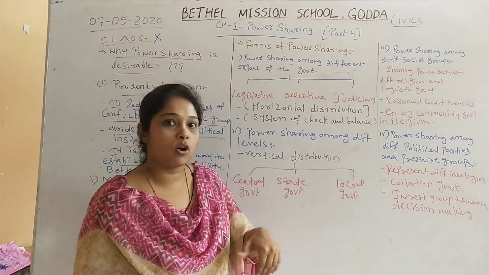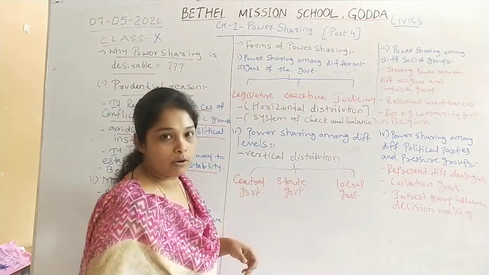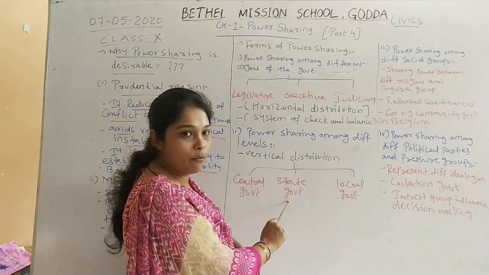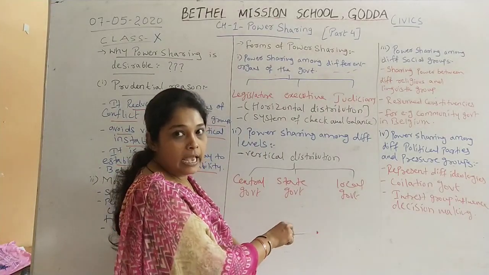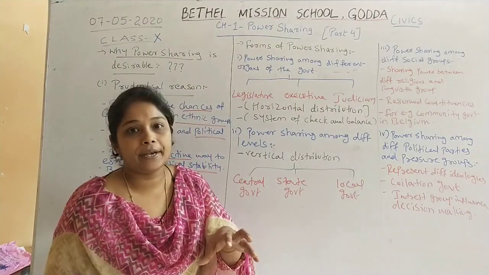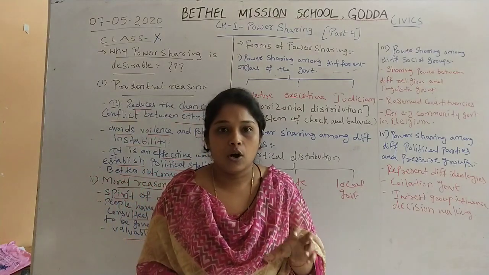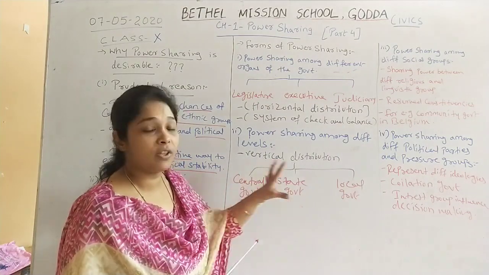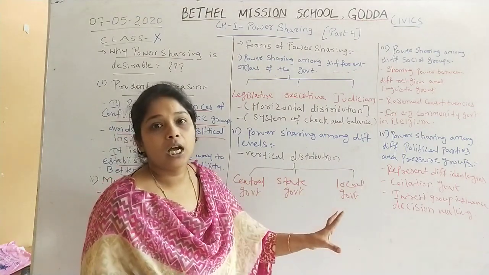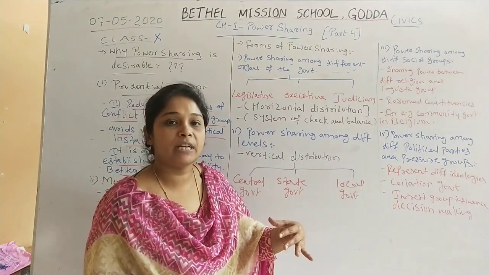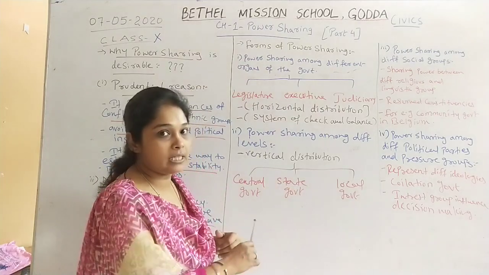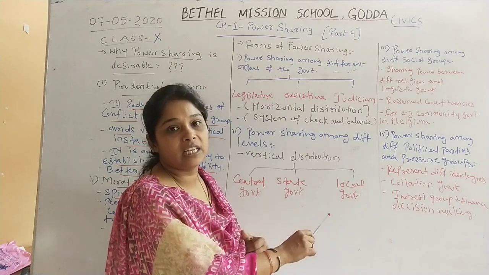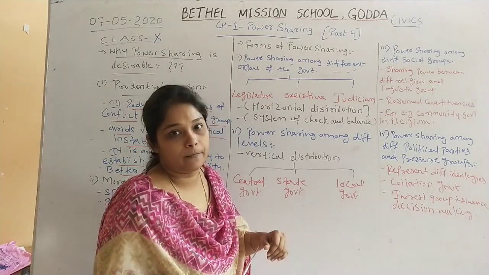In the same way in India we also have this type of power sharing, where central government is there for the whole country, state government for each state, and local government for each locality or each small district. It makes the work of the government easy to govern the country when the power has been divided into 3 levels, that is central, state and local government, and they all have equal rights and equal powers on their own level.